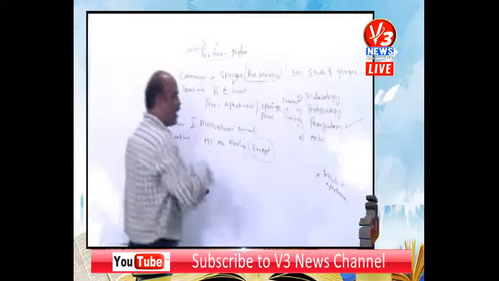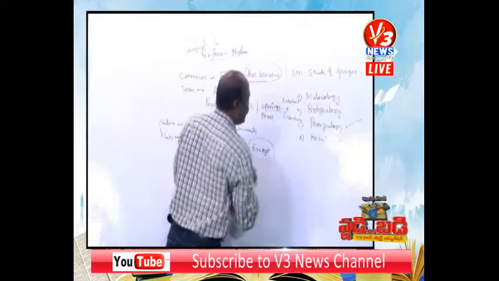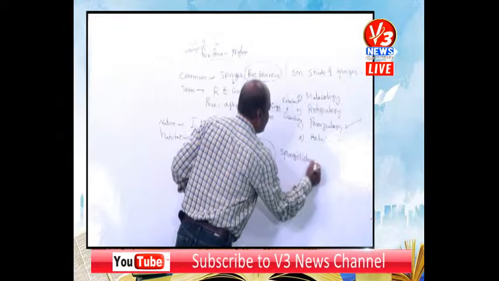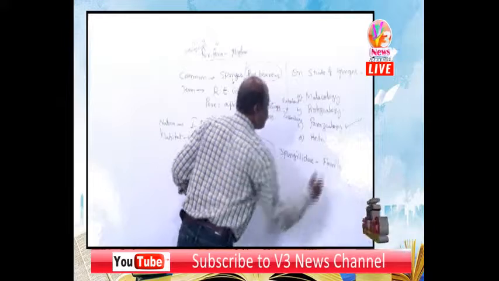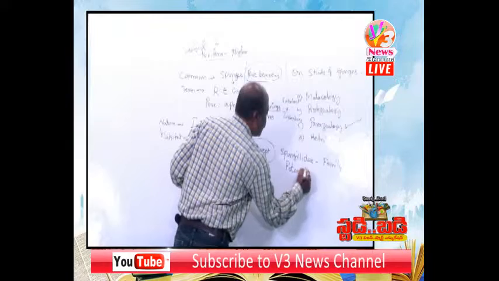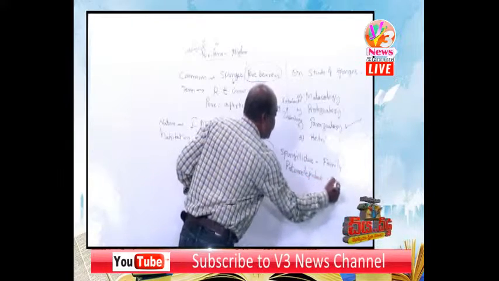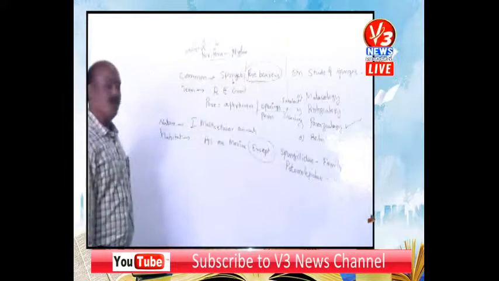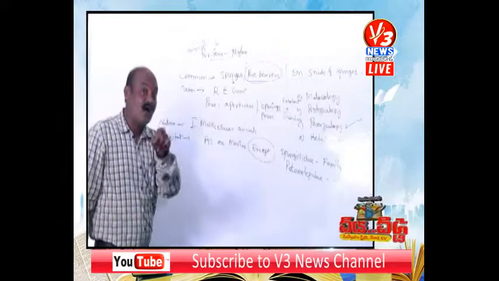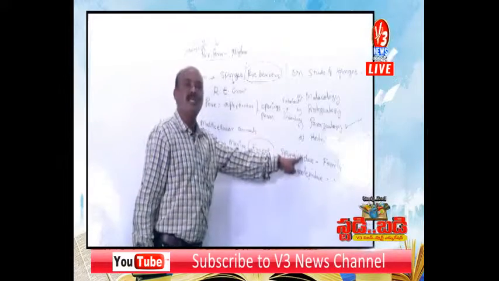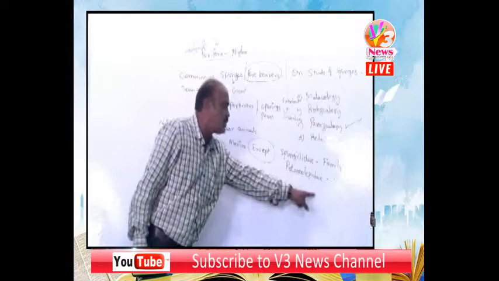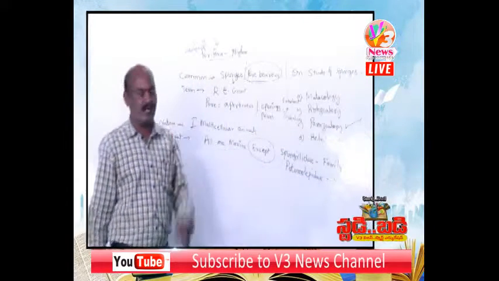Except the family Spongillidae, and Potamolepidae is also a family. So once again I will repeat, their habitat is all marine except the members of the family Spongillidae and the members of the family Potamolepidae.